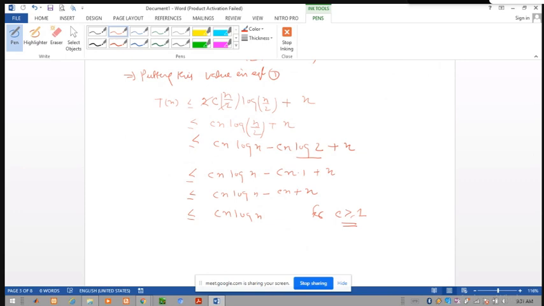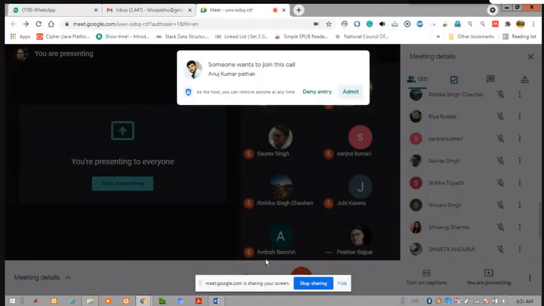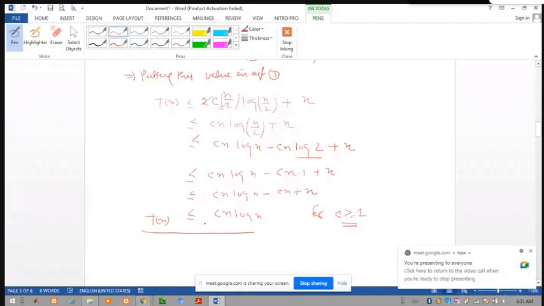So this proves that T of n is less than or equal to c of n log n. So our guess is correct, and we can write T of n is equal to order of n log n.